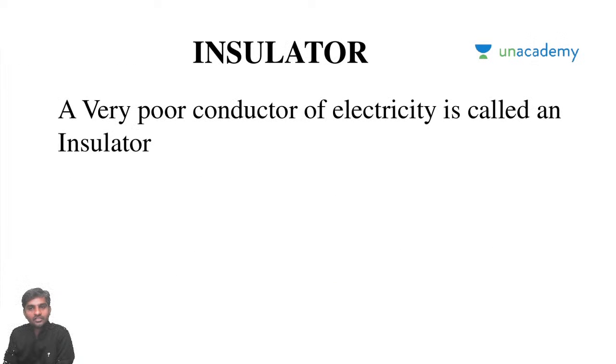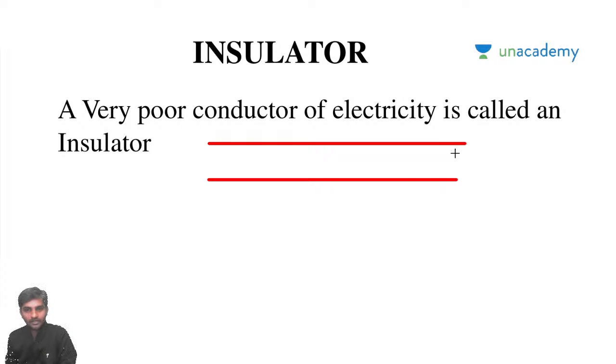Now based on this concept, we will define any material into 3 types. One is called insulator, second one is called metal, and the third one is called semiconductor. So what do you mean by insulator? A very poor conductor of electricity is called insulator. So what do you mean by this? Now you consider this.